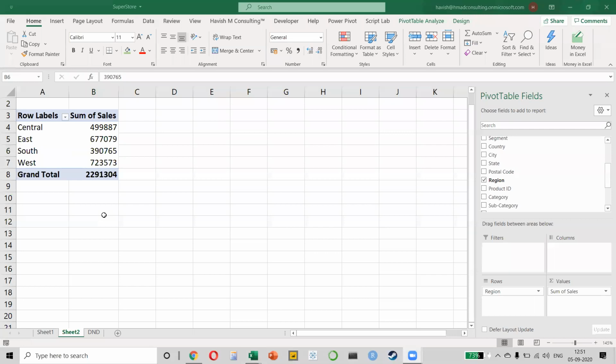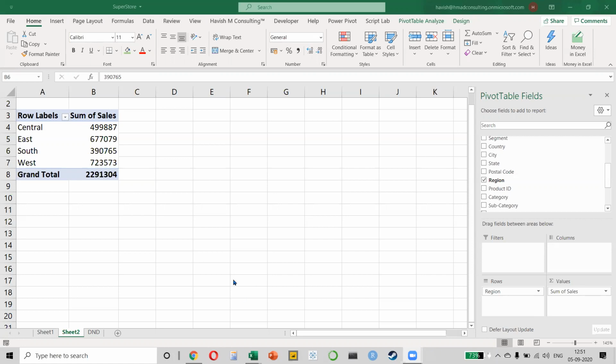All okay? All right. Now, even those of you who have not worked with pivots earlier, I'm sure you would agree that it was not really very difficult. You know, pivots are a very complex topic, but at the same time, they're very easy to master, right? Pivots have a lot of functionalities in them, but it's not difficult. Once you start working with it, you will get the hang of it.